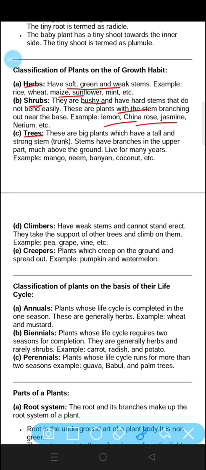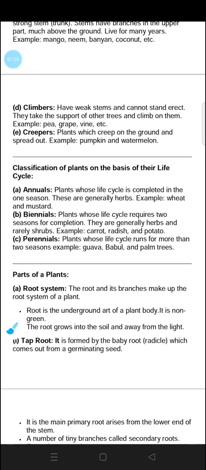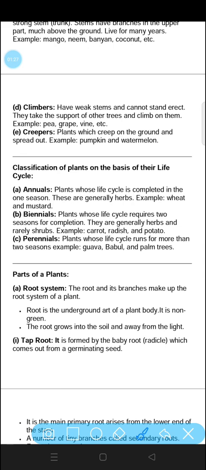Next is trees. Trees are the biggest plants. The most developed plant is the tree, which has a tall, strong stem. The stem has branches in the upper part and trees live for many years, for example mango, neem, banyan, coconut, etc. Now, two other categories are there. They are climbers and creepers.